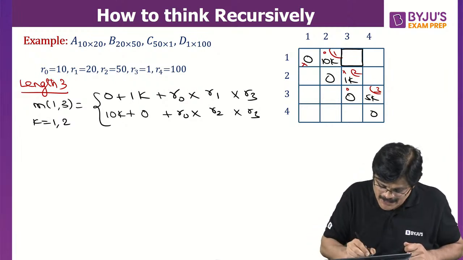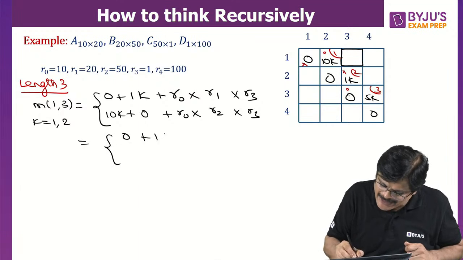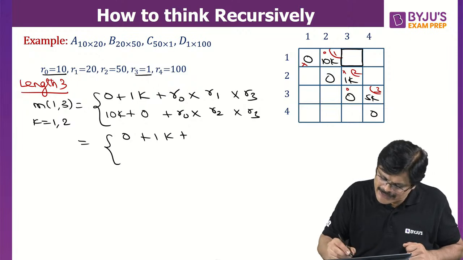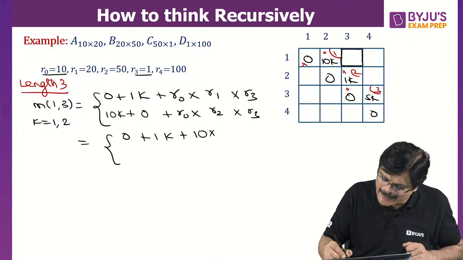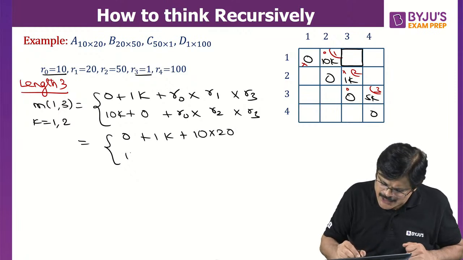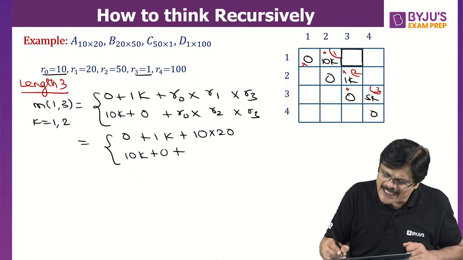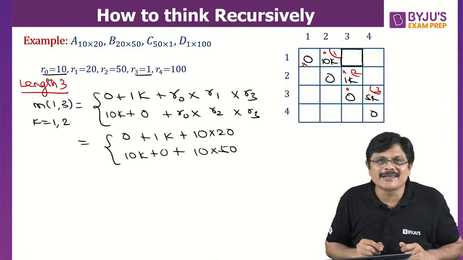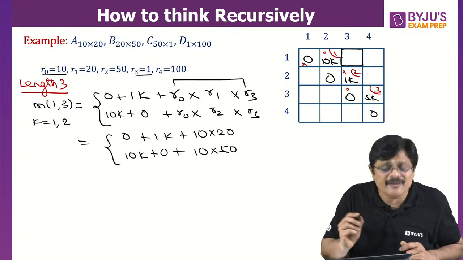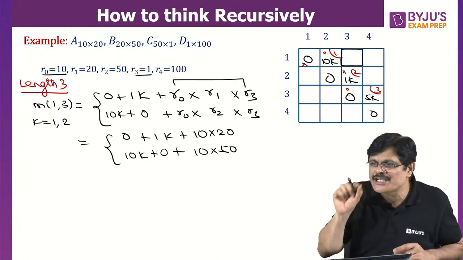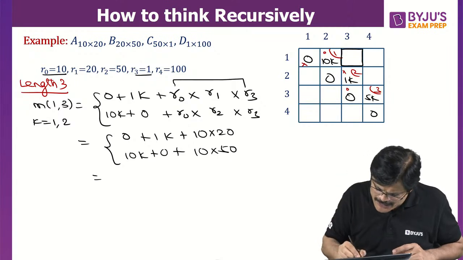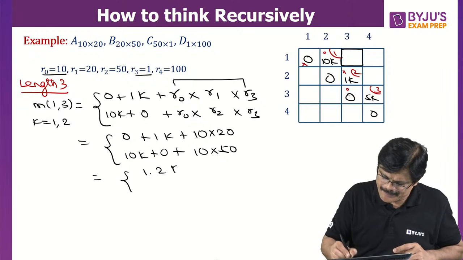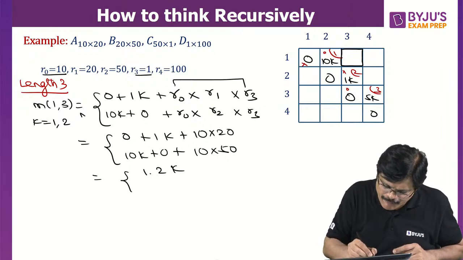Are you able to follow? So what happens to this? This is 0 plus 1K. What is R0? 10. R3, 1. So 10 into 1 is done. Only R1 need to be multiplied. That is 20 need to be multiplied. Next also 10K plus 0. R0, R3 is what, sir? 10. Only R2 to be multiplied. That is 50 to be multiplied. Because these two are always fixed. Only the middle fellow will be changing. That we just need to put. Okay. So when you simplify this, it is 0 plus 1K plus 200. That is 1.2K. And here it is. Of course, we need to find minimum of these two, sir.